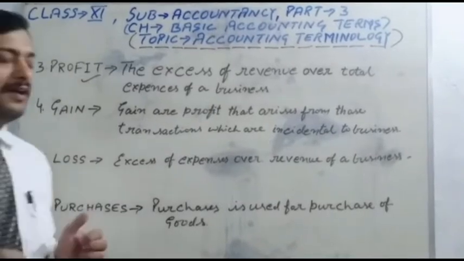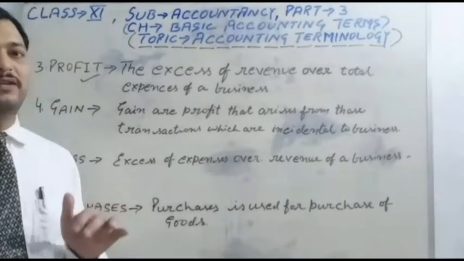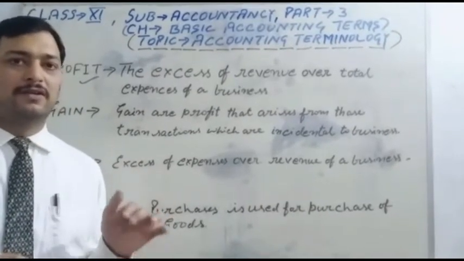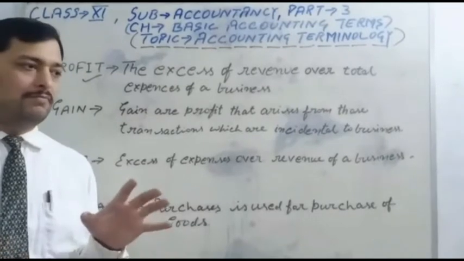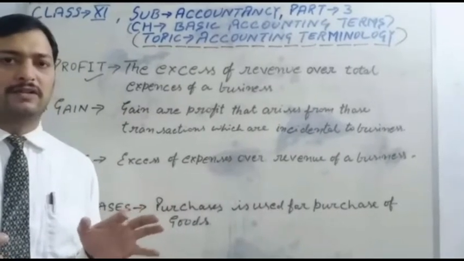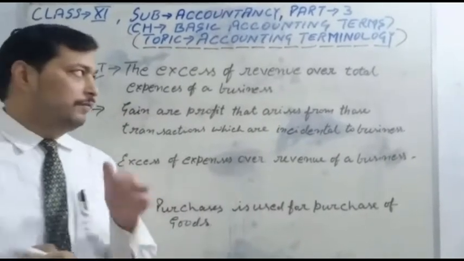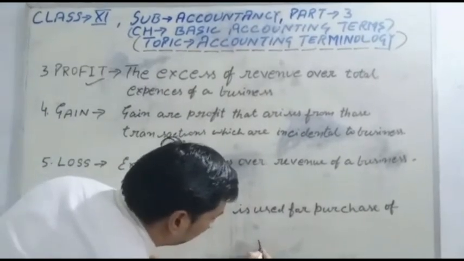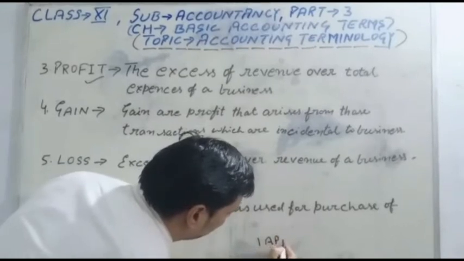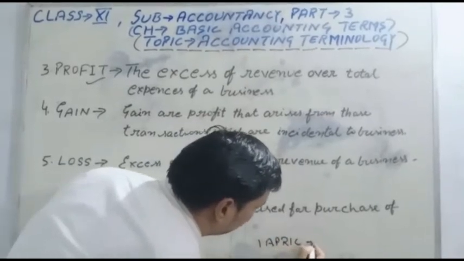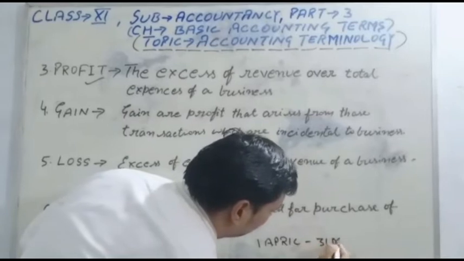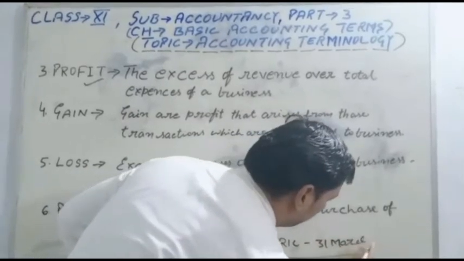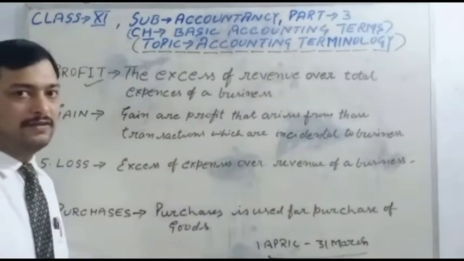So students, first I will discuss what the meaning of accounting period is. Business organizations follow a set term for preparing the accounts. Few businessmen accept the accounting period from 1st April to 31st March. It is called the accounting period or a financial year.